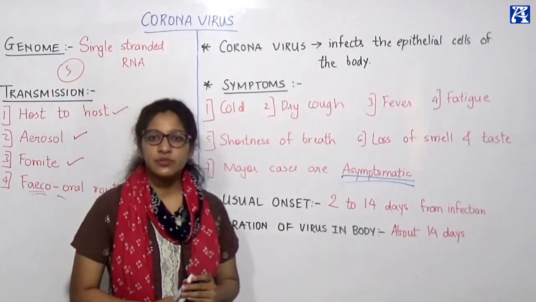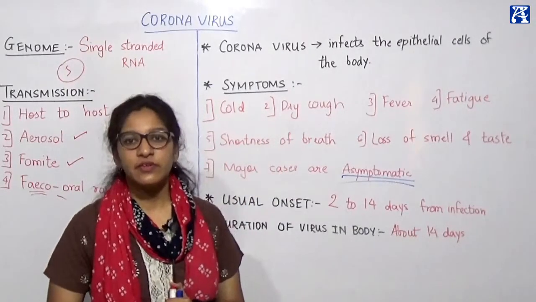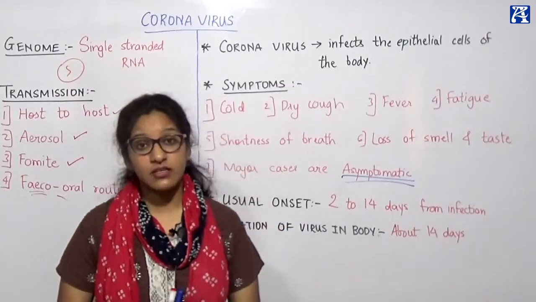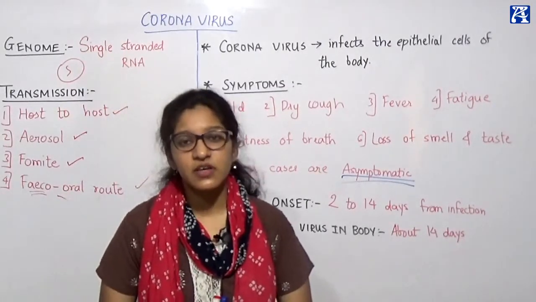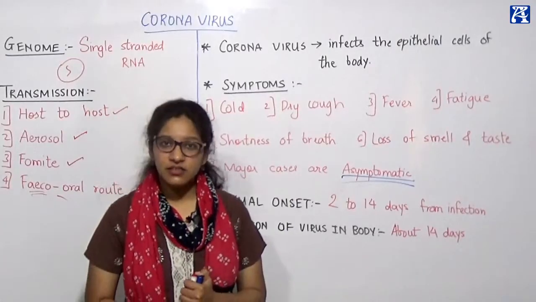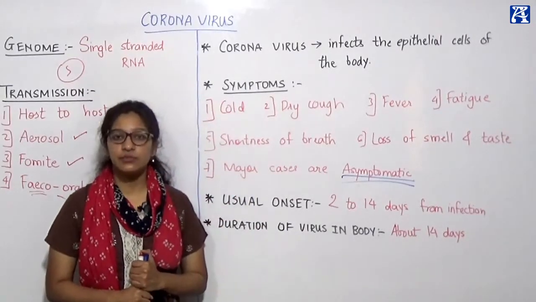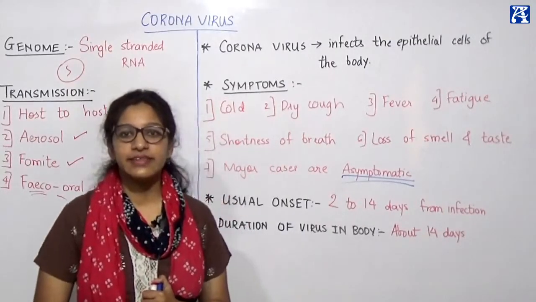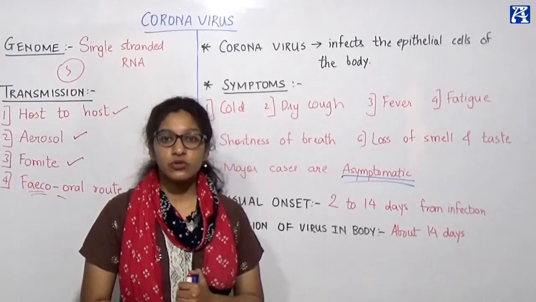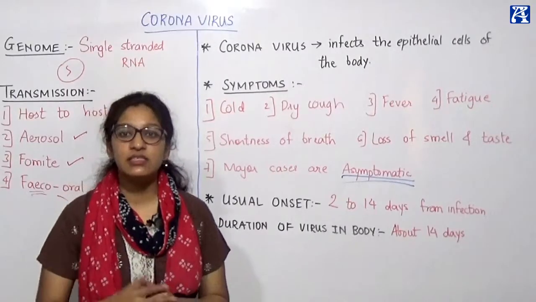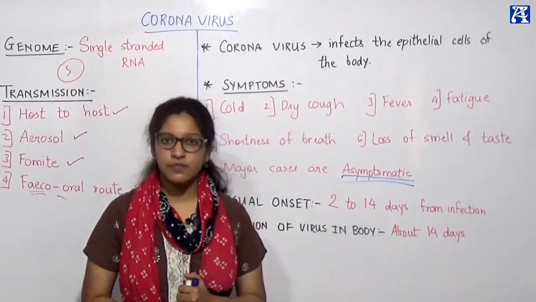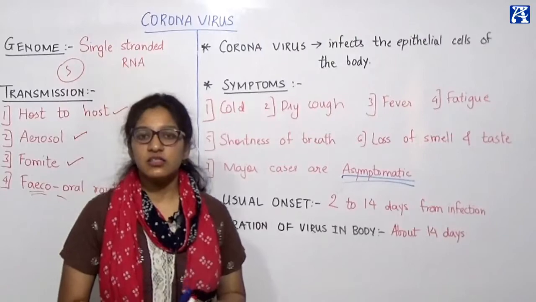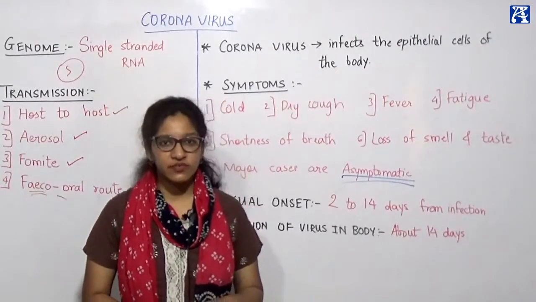Okay, so asymptomatic patients, if they come in contact with anybody who is COVID positive, should get their tests done so that they understand if they are asymptomatic carriers. And if they are carriers, they should isolate themselves so that they don't transmit the disease to somebody who does not have it. Okay, for the sake of others, asymptomatic patients should really take care of themselves.